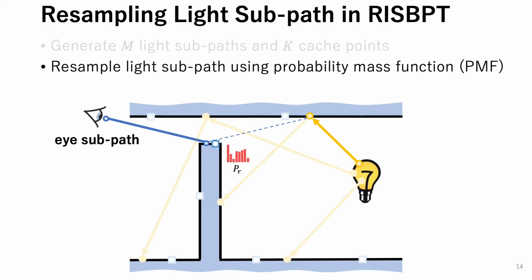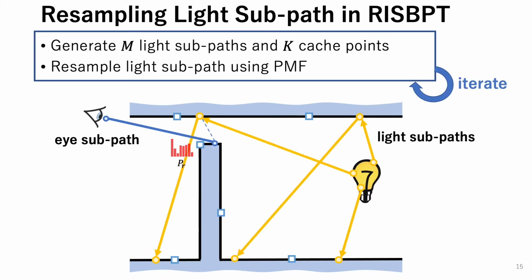To sample a full light path, an I subpath is first generated, and the nearest cache point of the I subpath vertex is searched. For each cache point, the probability mass function, PMF, is constructed and used to resample a light subpath for the nearest I subpath vertex. RISBPT renders an image by iterating these processes.